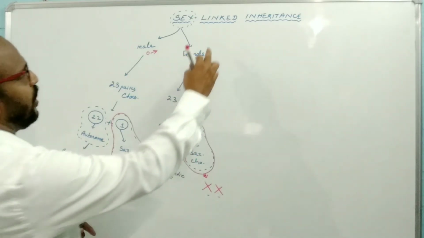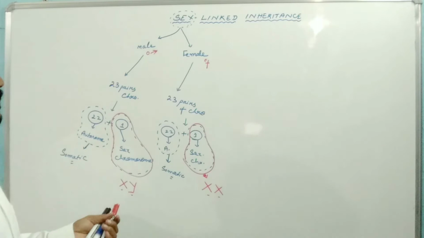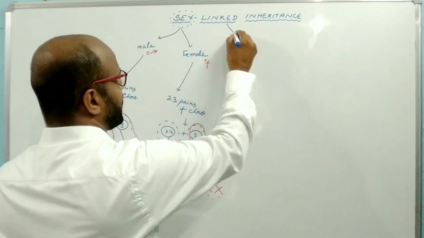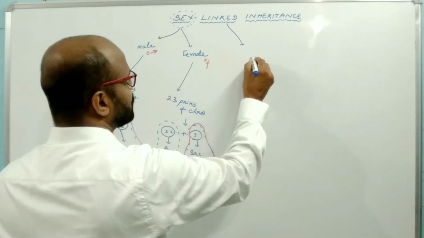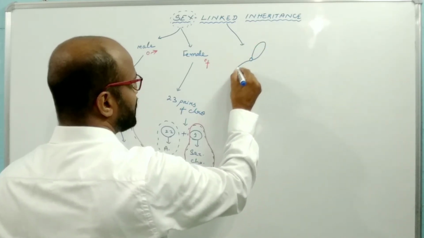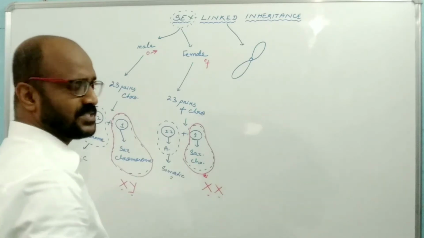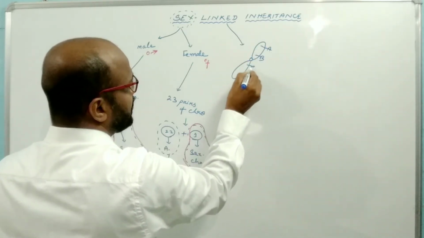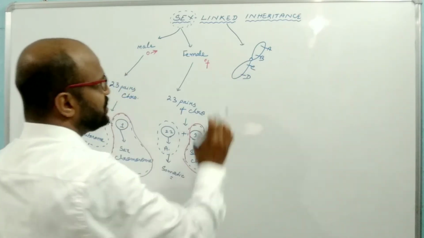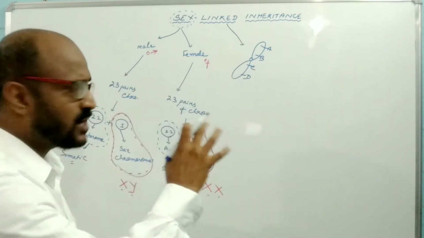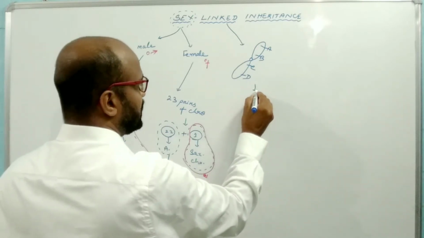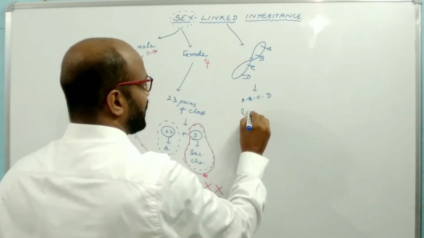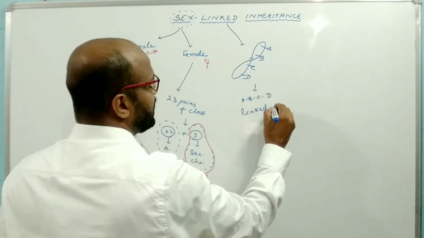So what is the meaning of linked character? What is the meaning of linked? In genetics, linked means the genes which are present on the same chromosome are known as linked genes. Suppose here A, B, C and D, these four genes are present on one chromosome. That's why A, B, C and D are known as linked genes.